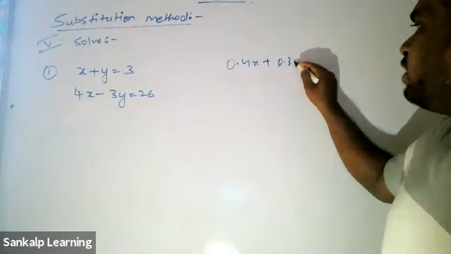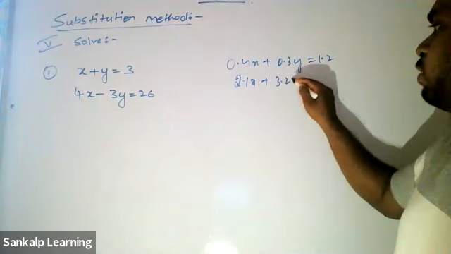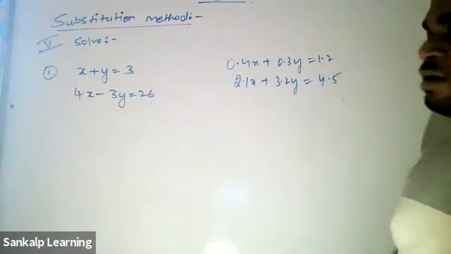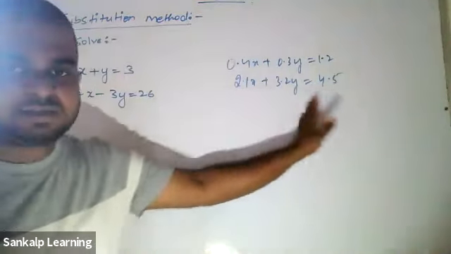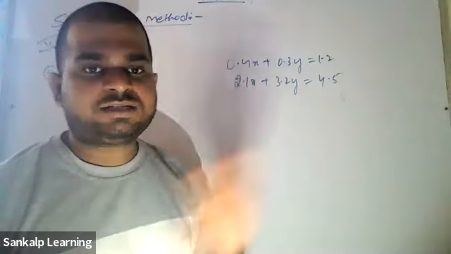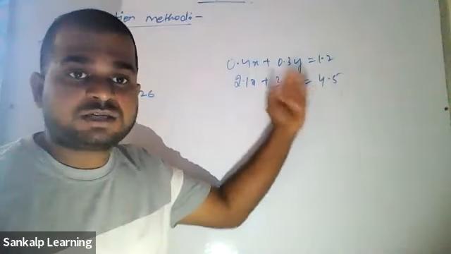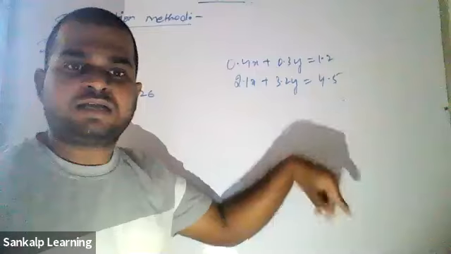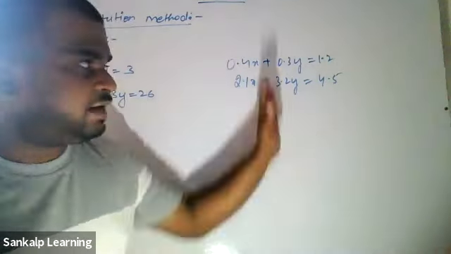0.4x plus 0.3y is equal to 1.2. 2.1x plus 3.2y equals 4.5. Now here the coefficients, that is a1, b1, c1, a2, b2, c2, are they integers? Do they belong to integers? Yes, sir. No, you don't have decimals in integers, isn't it? So these things don't belong to integers, which means we have to convert them into integers, then solve it. That is the case here. So that is what you have to observe. I'll teach you all those things.